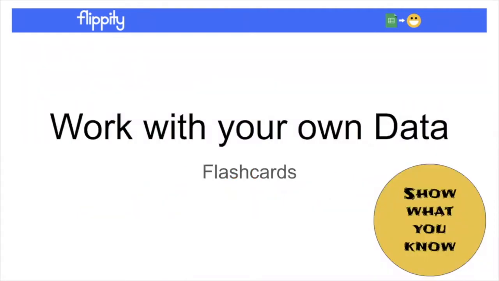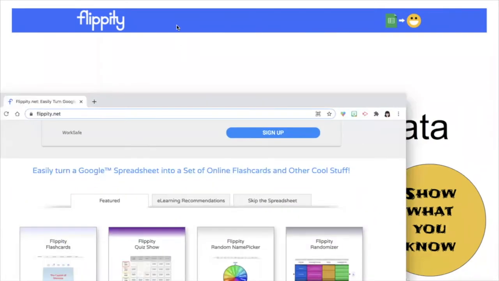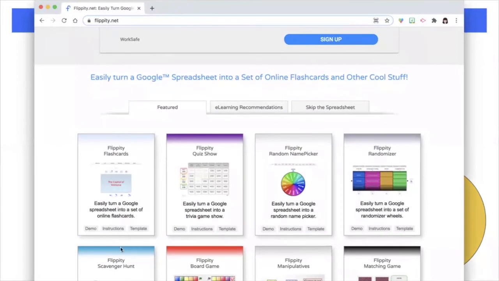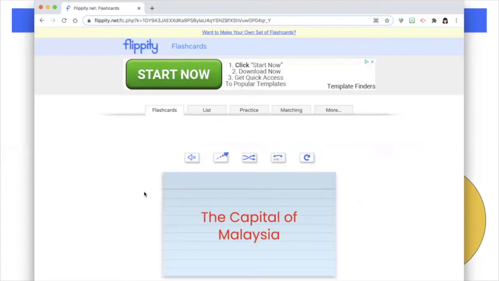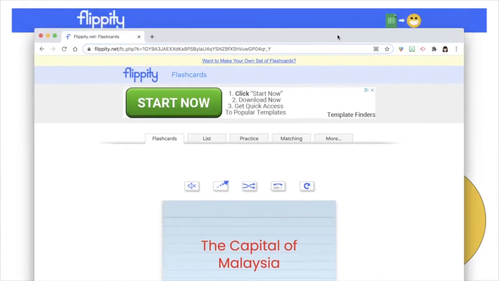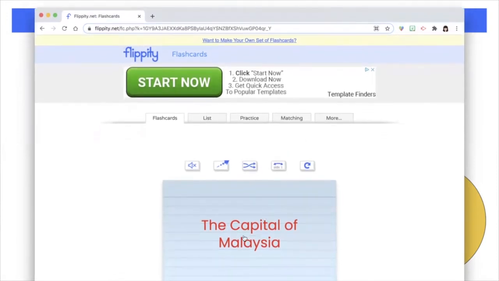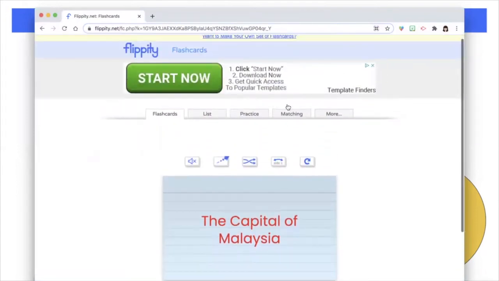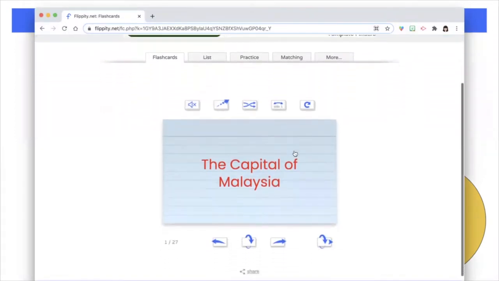Pause the video when you want to work on your own. So without further ado, let's bring up the Flippity website and a demo. Flashcards is at the top left of the featured tab. When I click on demo, as you can with any of these, feel free to roll through it. And I'm going to try and shrink up this window a little bit for us so it all fits. Of course, remember, it's free for us to use this, but we're subject to a little bit of advertising.